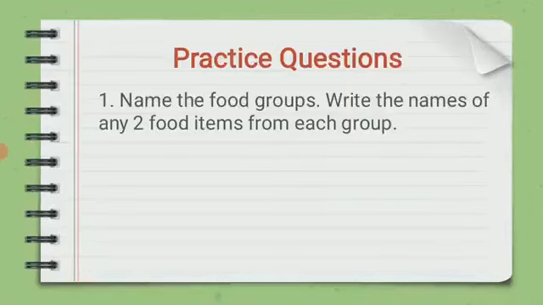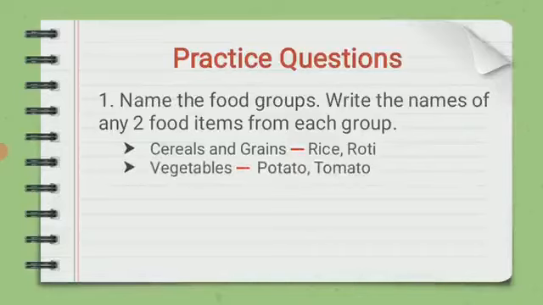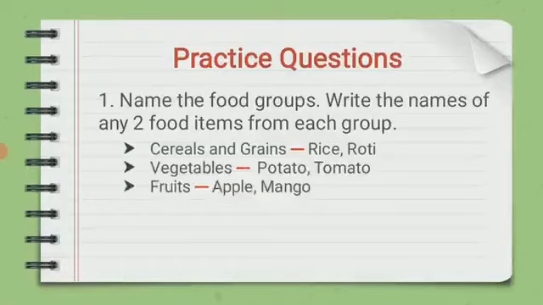The food groups are cereals and grains, that is rice, roti. These are sample answers. Your answers may be rice, roti, bread, noodles, etc. Next, vegetables. The food items in vegetables are potato, tomato, cabbage, cauliflower, etc. Next, fruits.